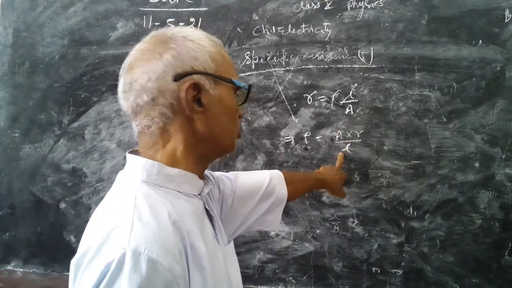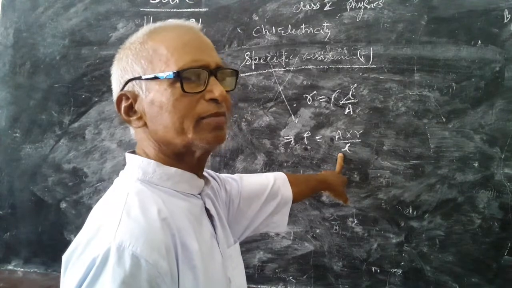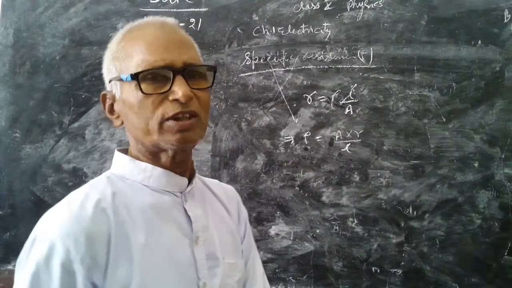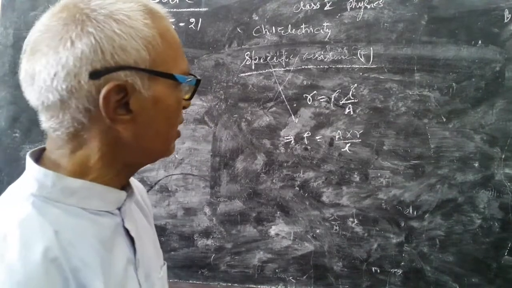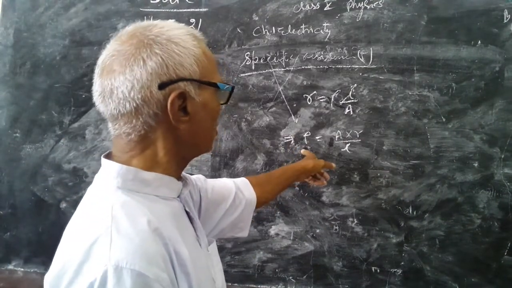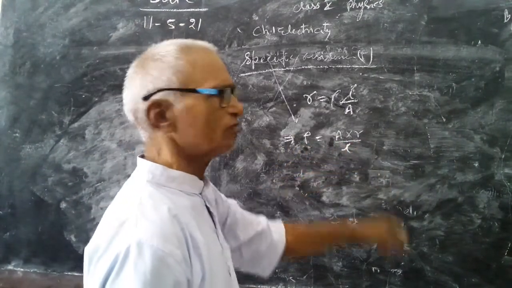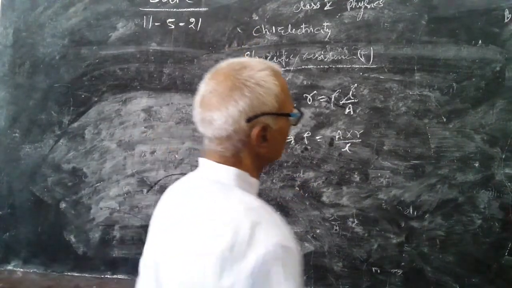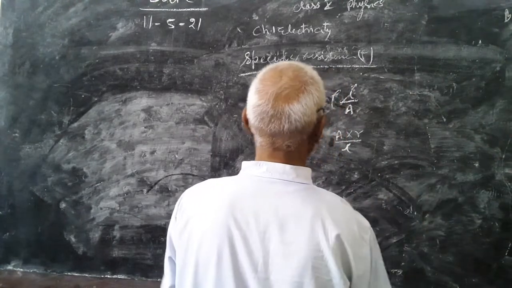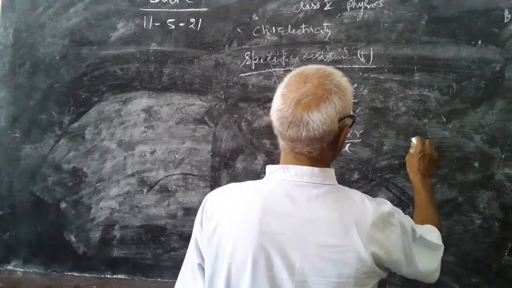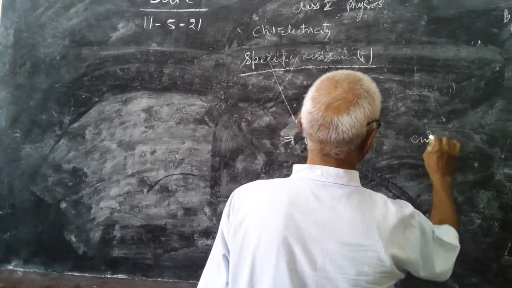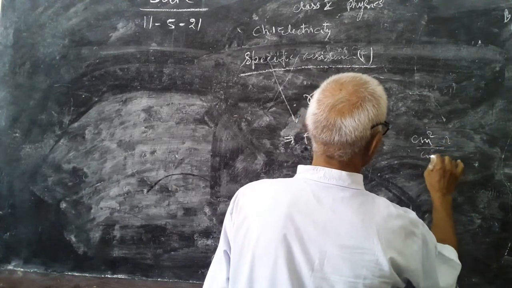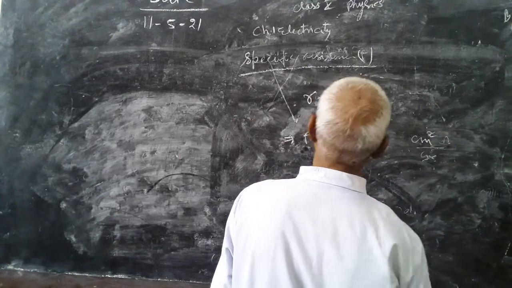If length is unit, 1 centimeter, 1 meter, whatever you take, and area is 1 centimeter square or 1 meter square, then resistance and specific resistance will be equal, only the unit will change. If you take centimeter, then it is centimeter square into ohm upon centimeter, so it will be ohm centimeter.